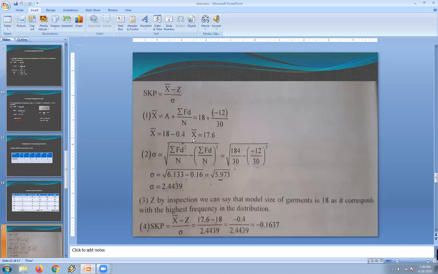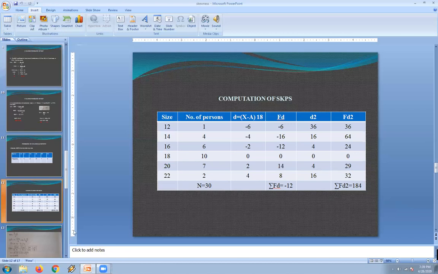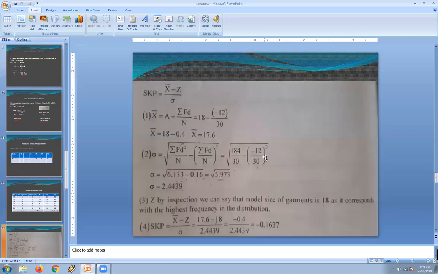Let us substitute the values in the formula. Standard deviation equals root of sigma fd square by n, that is 184 by 30, minus sigma fd, which is minus 12, divided by 30, whole square. Then we are getting the value of standard deviation as 2.4429. So this is what we require for the calculation to substitute in the SKP.